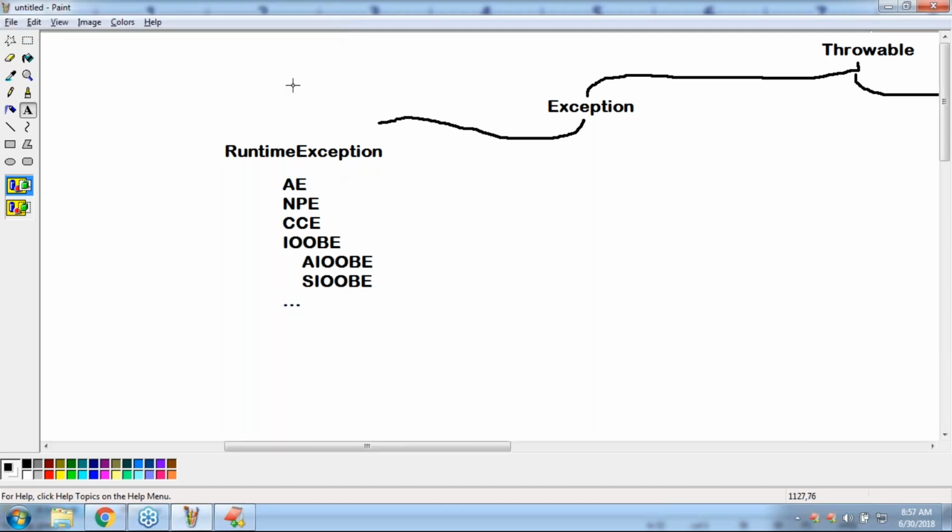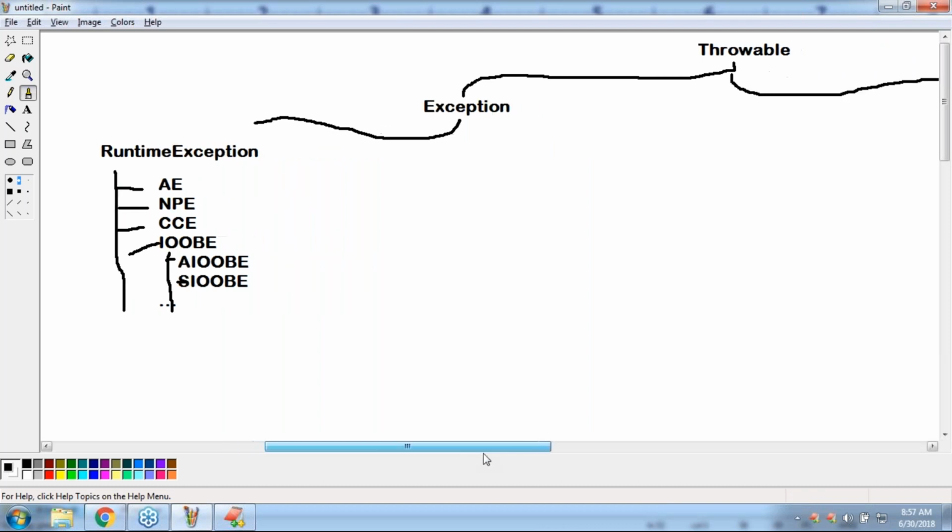All these things are under runtime exception.